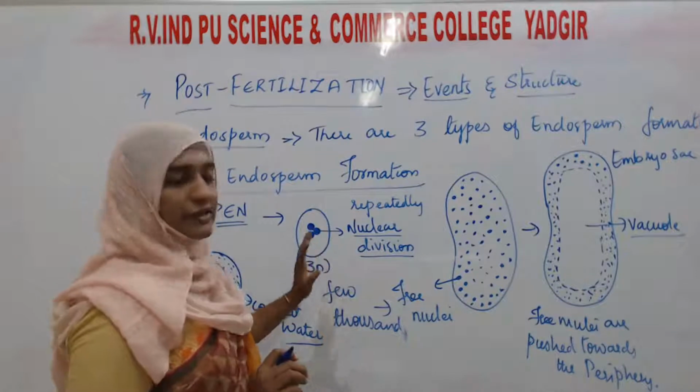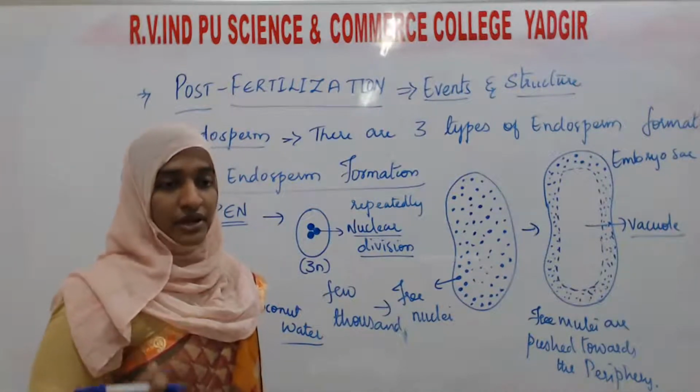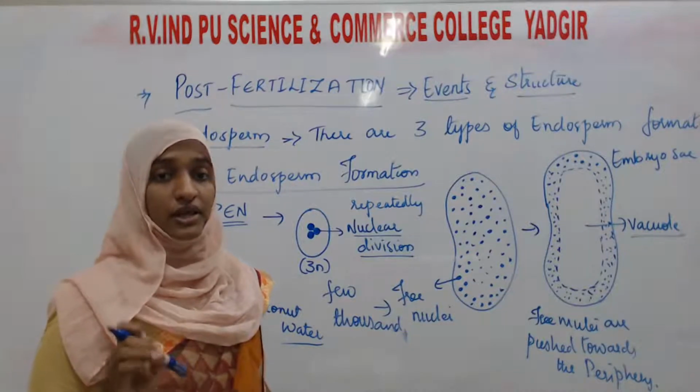So one example we can take is the tender coconut: the coconut water from tender coconut is the free nuclear endosperm.